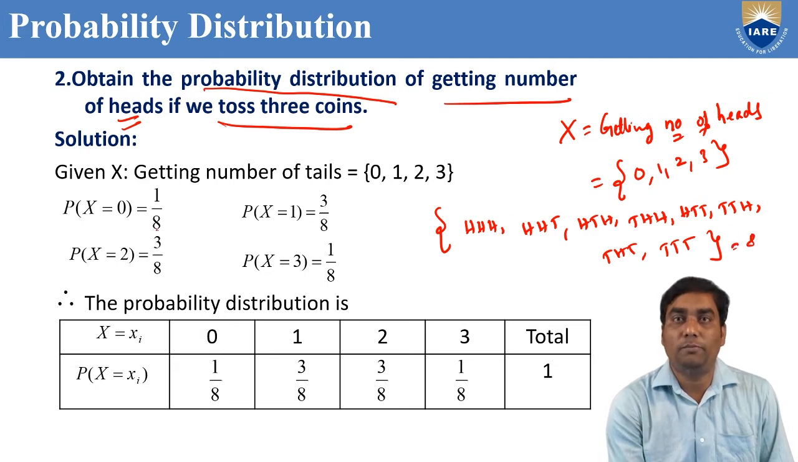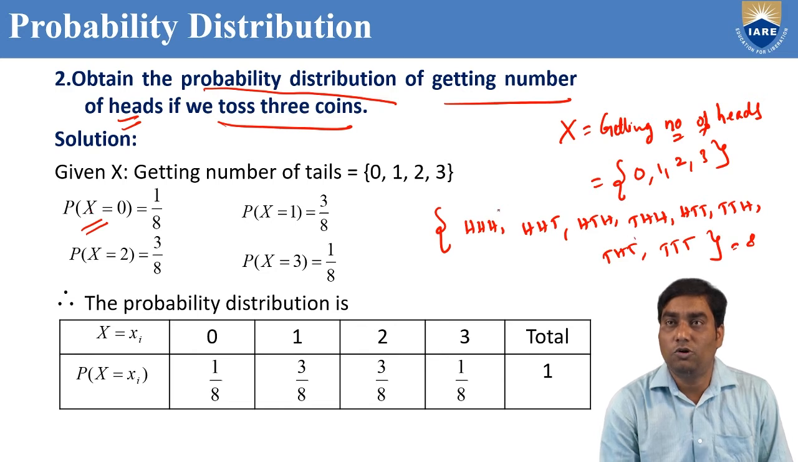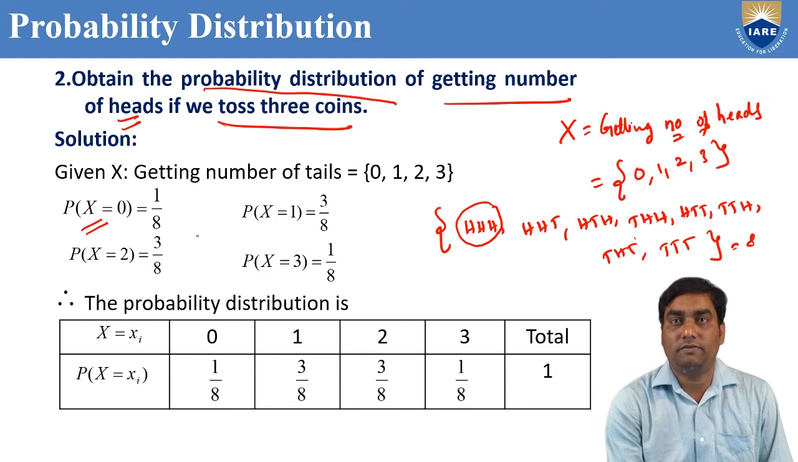Now I want to find probability of x equal to 0, where x is getting number of tails equal to 0. How many cases have number of tails 0? Only this case, number of tails 0, only 1. That's why 1 by total number of events, which is 8.